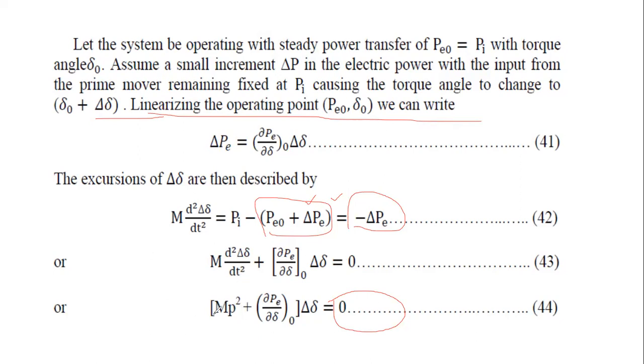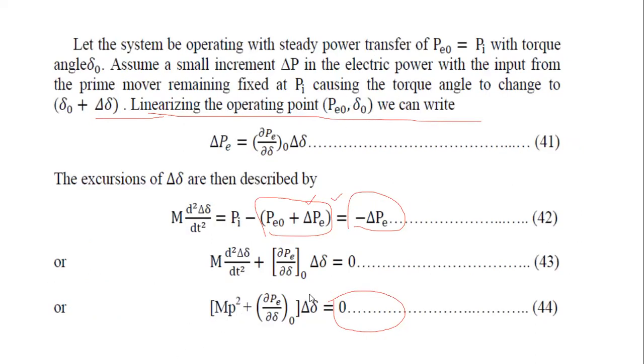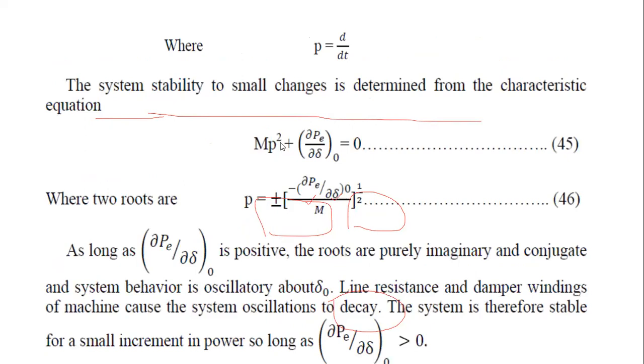Otherwise, this can be written as M p square plus dou Pe by dou delta into delta delta equal to 0, where p is equal to d by dt. Therefore, M p square plus dou Pe by dou delta is equal to 0.